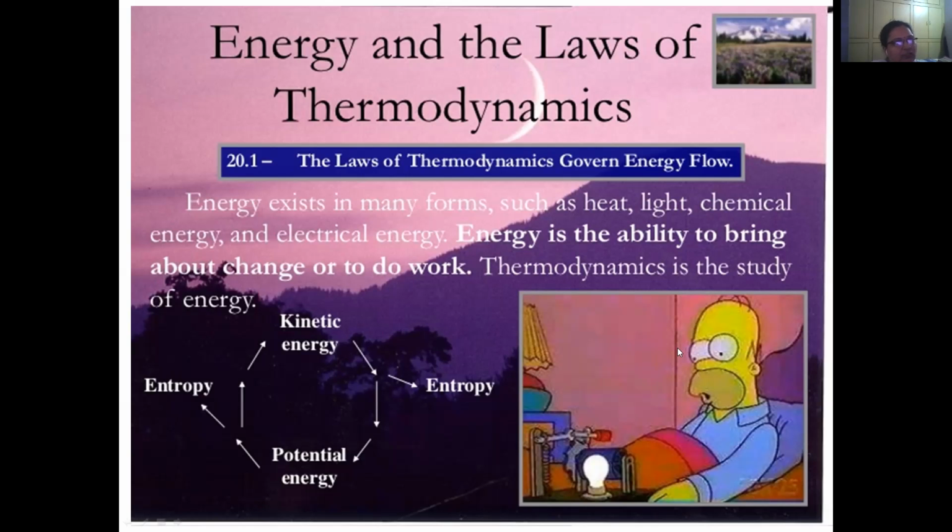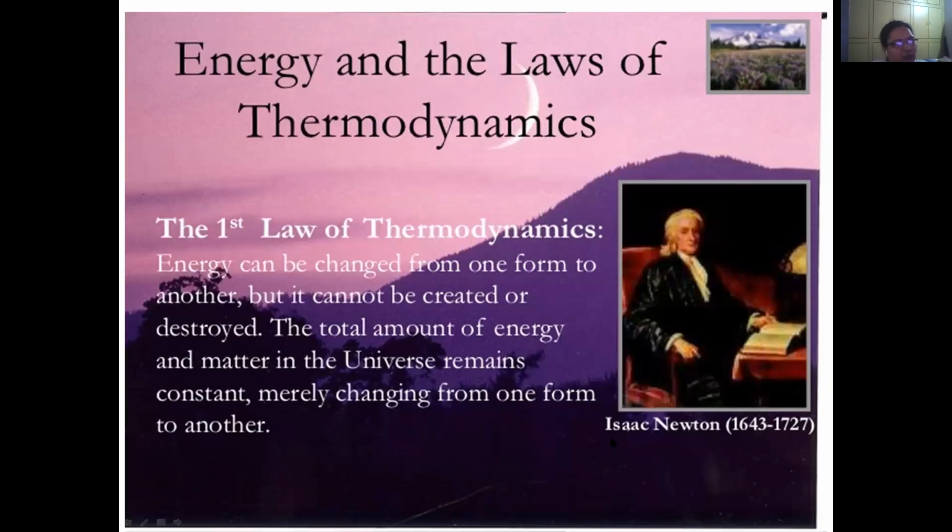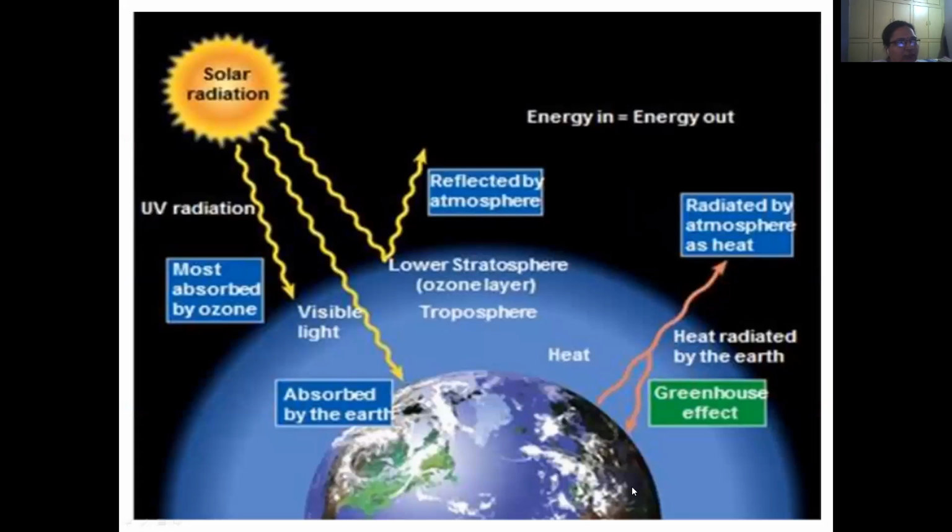The first law of thermodynamics, which was given by Isaac Newton: energy can be changed from one form to another, but it cannot be created nor destroyed. The total amount of energy and matter in the universe remains constant, merely changing from one form to another. Take Earth as an example.